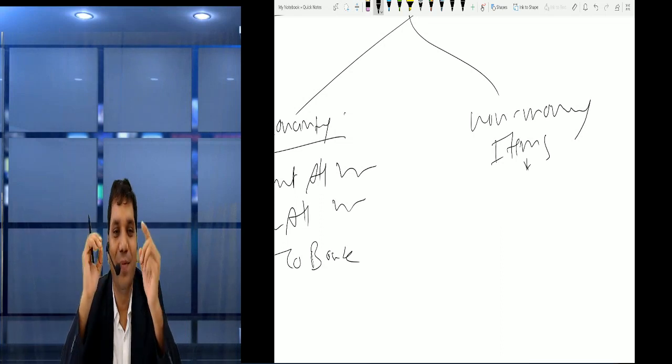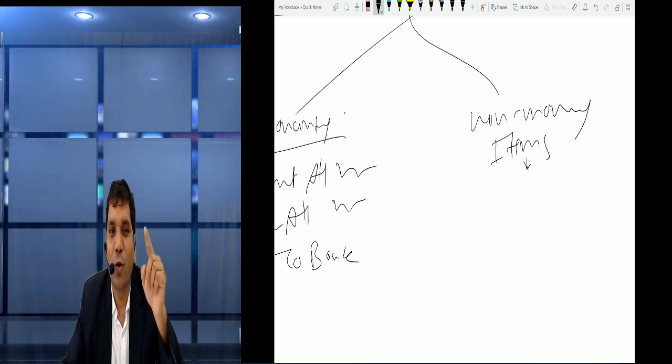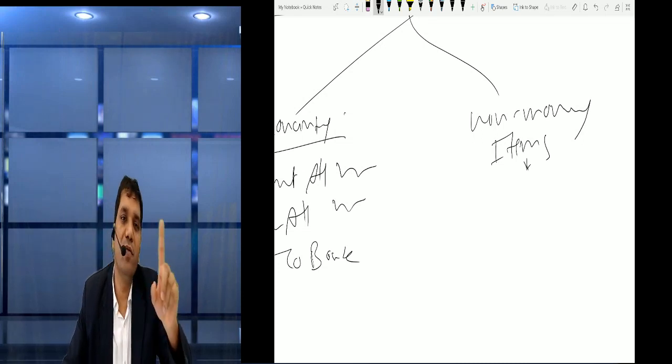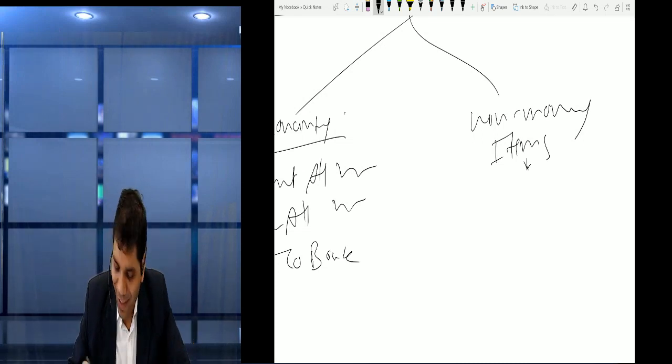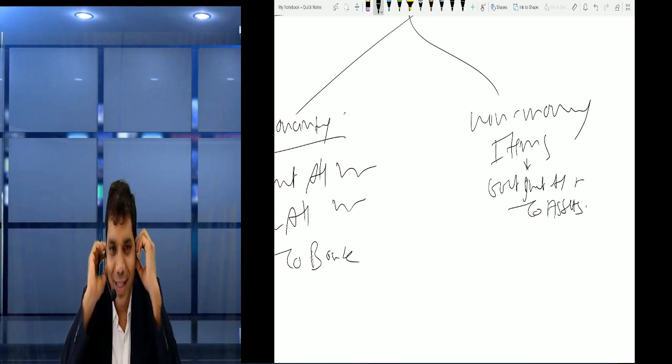Right. But if we receive assets and those assets become refundable, then we had recorded the assets at fair value, so the same value we reverse. So what entry do we pass? Government grant account debit to what? Yes, to assets, because the assets have gone from our place, so assets will be credited.